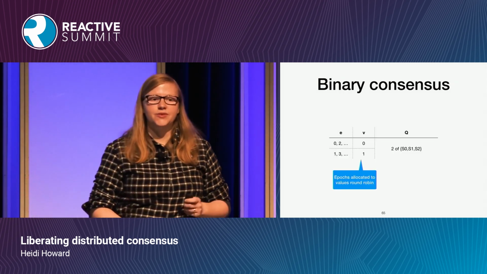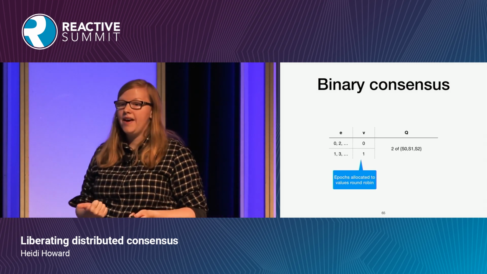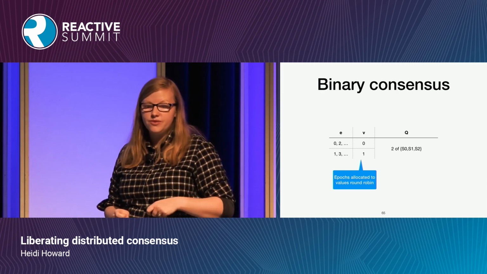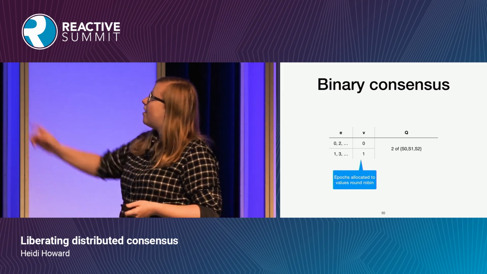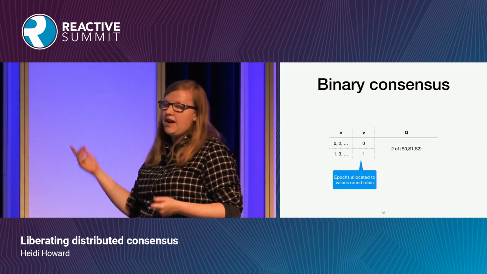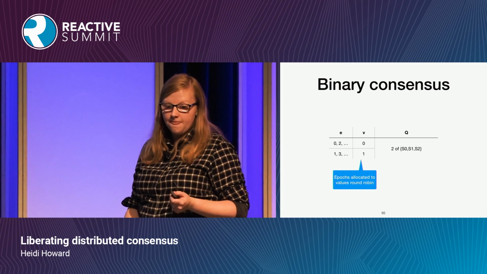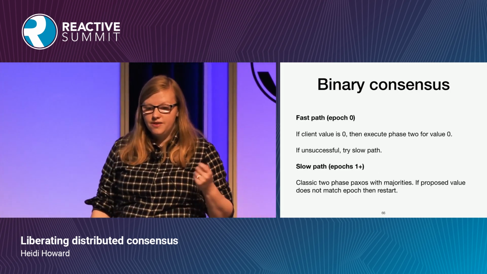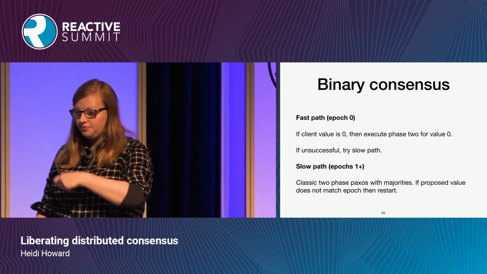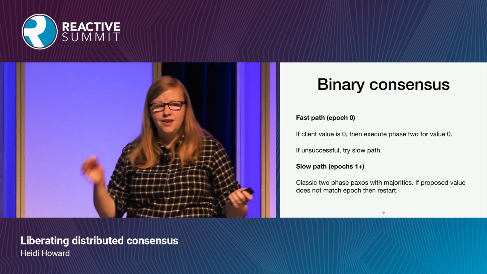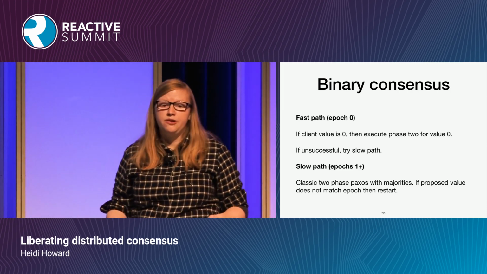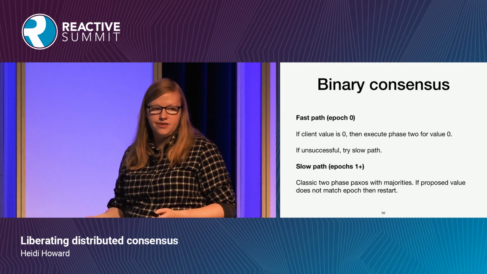And here we're going to change the configuration up a little bit. Instead of allocating epochs to clients, we're going to allocate them to values. So epochs that are even numbers are allocated to value 0. Epochs that are odd numbers are allocated to the value 1. Then, if you're going to propose a value 0, you can take the fast path and skip that first phase of the algorithm and just execute the second phase and get 0 agreed. If it's unsuccessful, or if you were going to propose the value 1, you have to take the slow path.